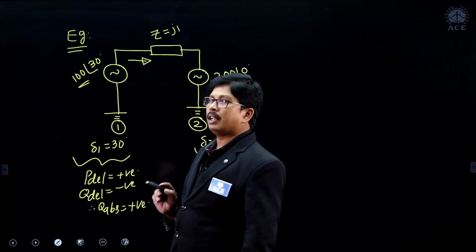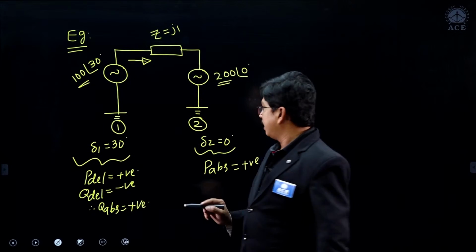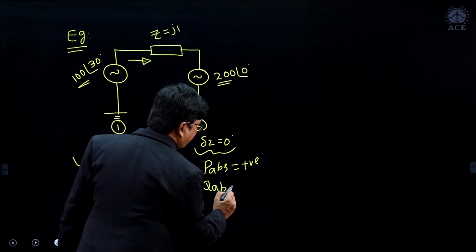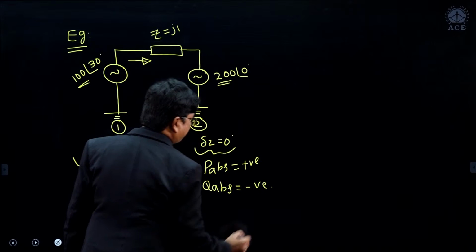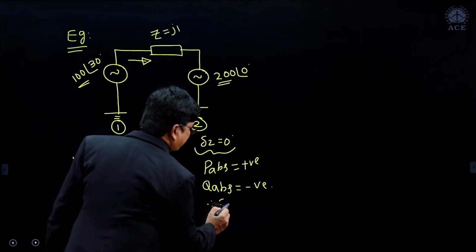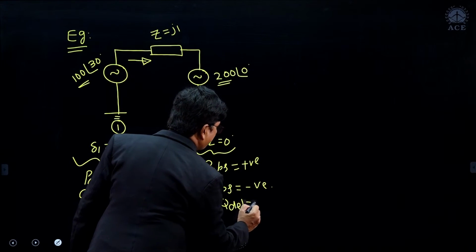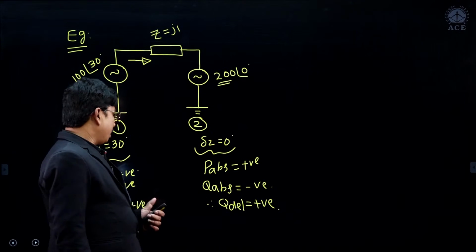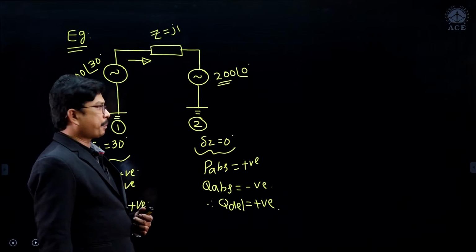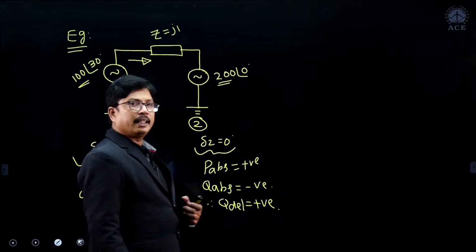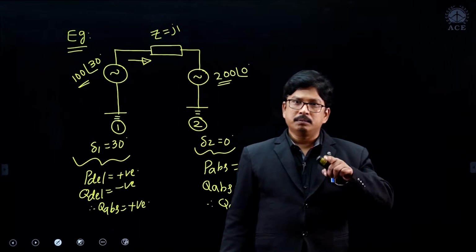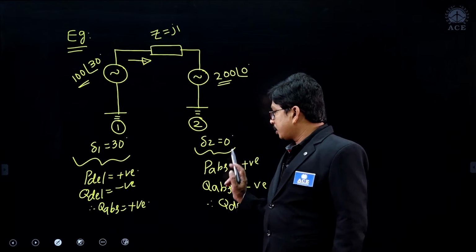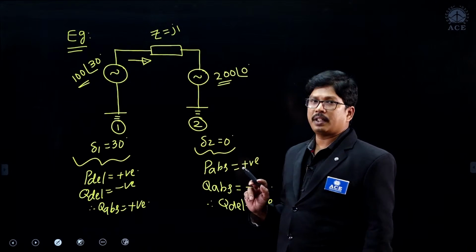So machine 1 absorbs the reactive power, whereas for machine 2, if you calculate Q absorbing value, you will get it as negative, therefore Q delivering will become positive. Means machine 2 delivers the reactive power, machine 1 absorbs the reactive power. Means machine 1 is a source of active power, sink of reactive power, whereas machine 2 is a source of reactive power, sink of active power.